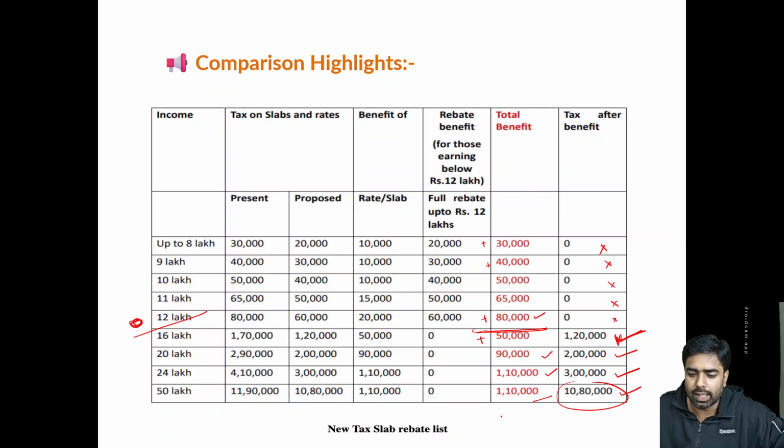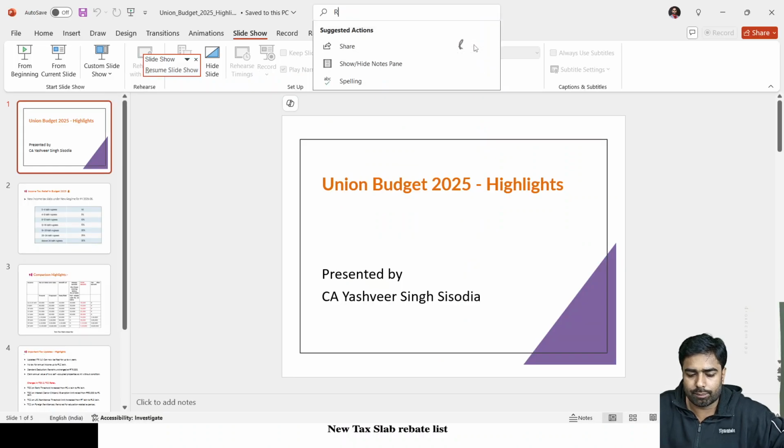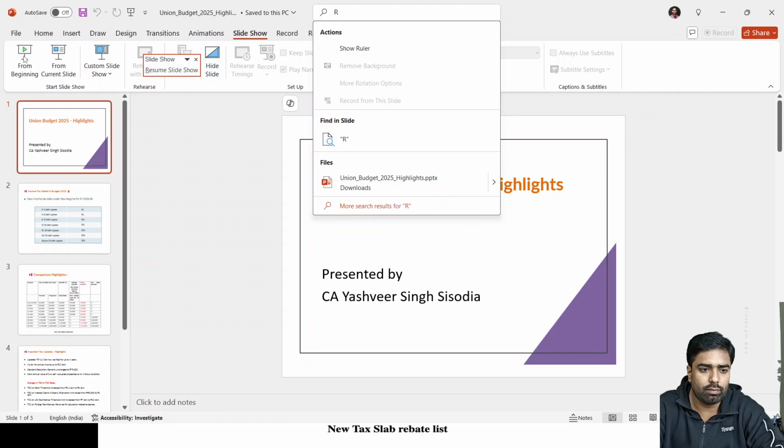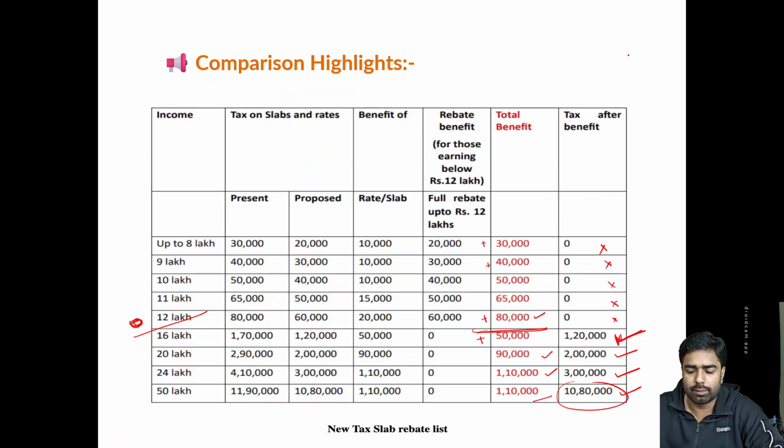That means he is going to pay lesser taxes now. Previously, let's say he was paying around 12 lakh rupees. Now he is going to pay 1,10,000 rupees less. Things to note here is that the rebate under section 87A is increased from 25k to 60k now.